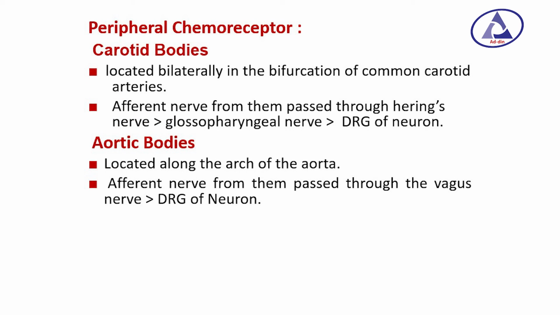Peripheral chemoreceptors are located bilaterally in the bifurcation of the common carotid artery, and afferent nerves from these pass through Hering's nerve and the glossopharyngeal nerve to the dorsal respiratory group of neurons. The aortic bodies are located along the arch of the aorta, and afferent nerves from these pass through the vagus nerve and then stimulate the dorsal respiratory group of neurons.